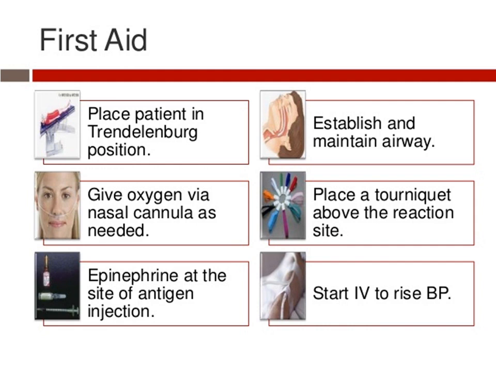Then an antihistamine drug will be administered, and one of the most commonly used drugs is epinephrine. Then a tourniquet is placed above the site of reaction, because it should not spread to other parts, and they should start the IV to raise the blood pressure.